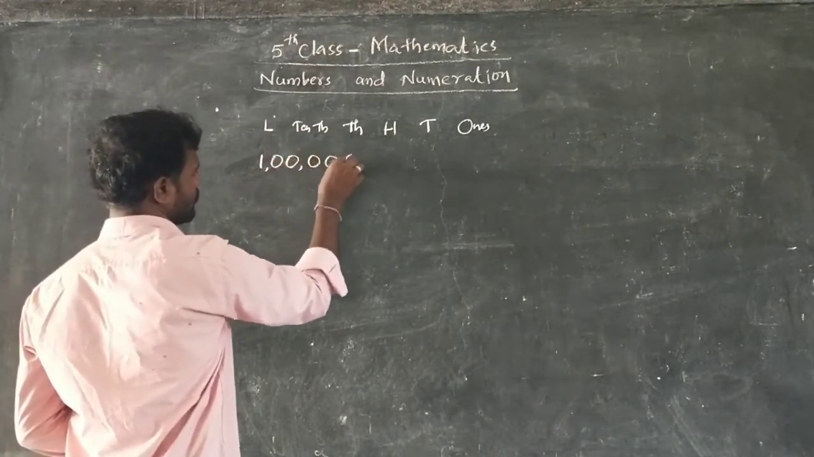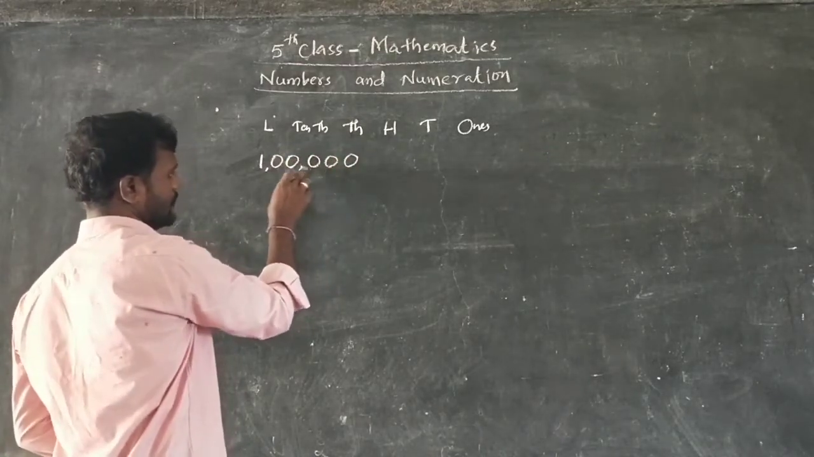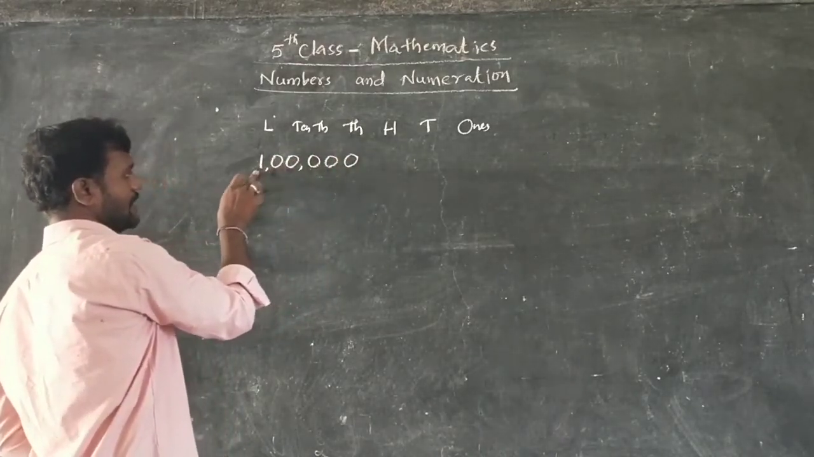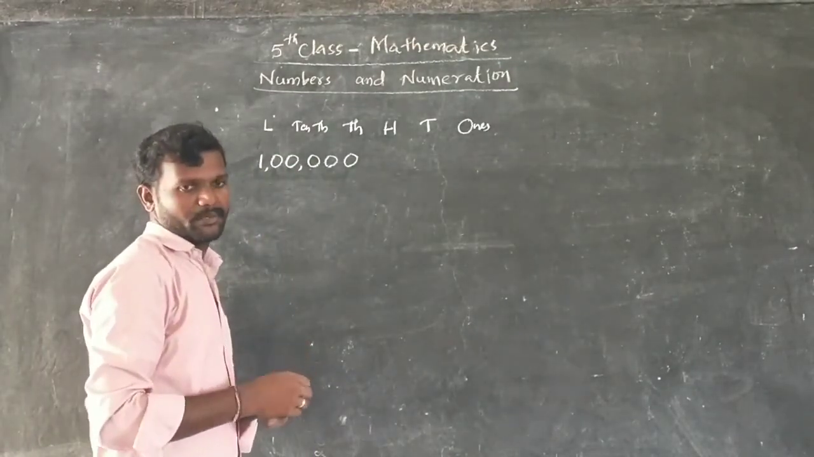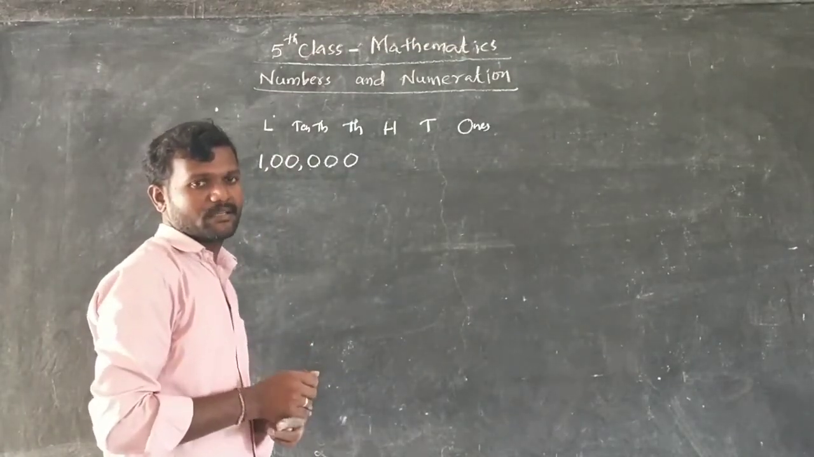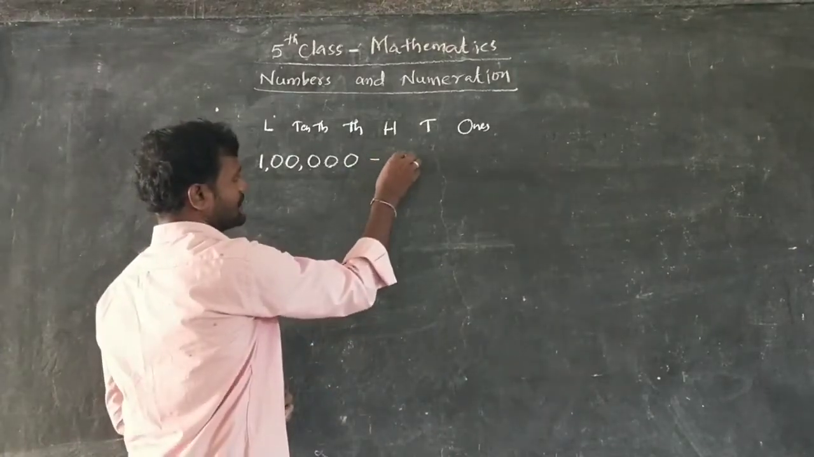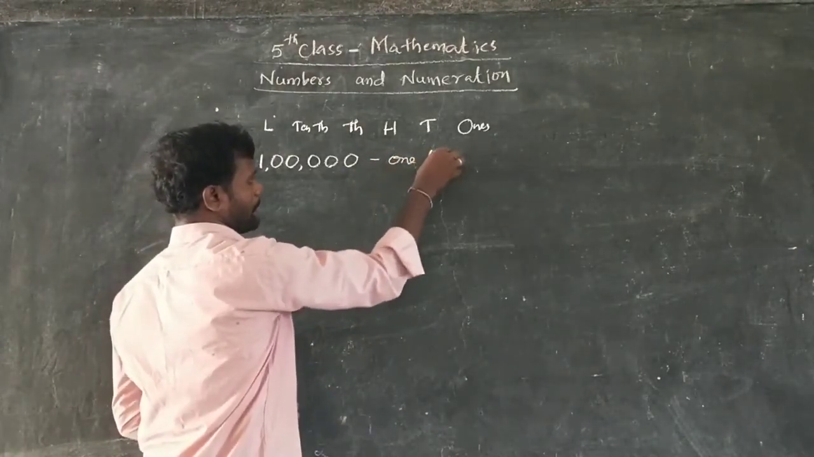It is how much? 1 lakh. Ones, tens, hundreds, thousands, 10,000s and lakh. So 1 lakh is the 6 digit smallest number. What is the 6 digit smallest number? 1 lakh is the 6 digit smallest number.